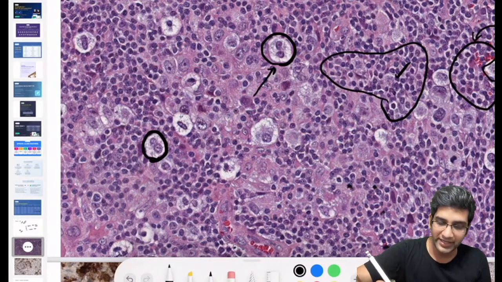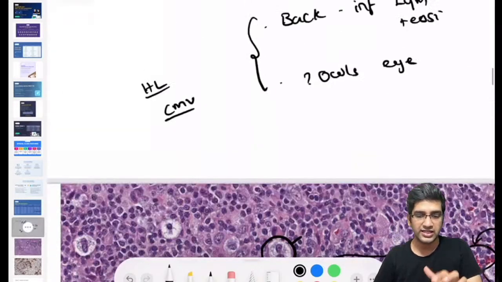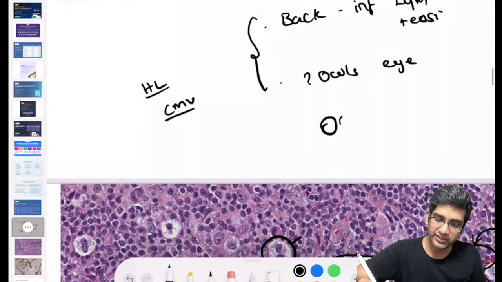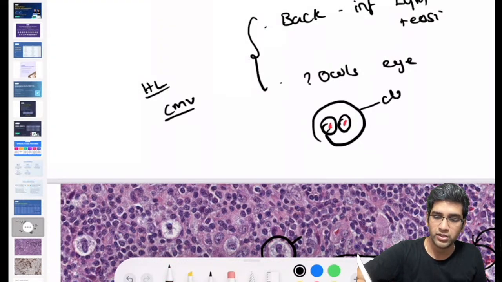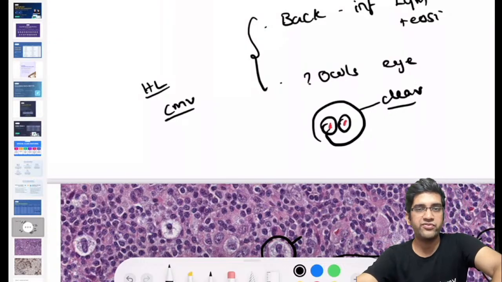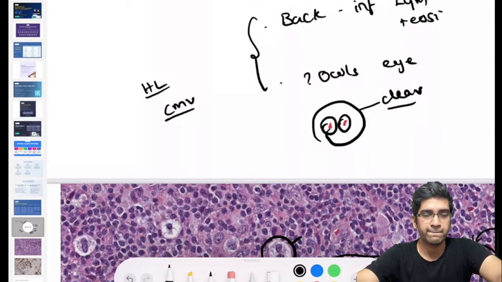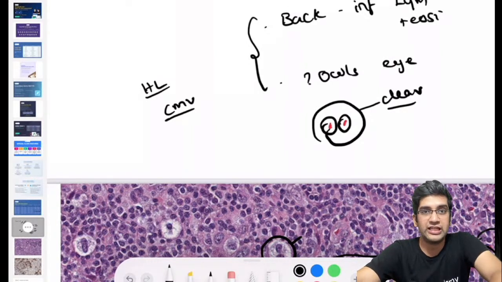So if I want to name this type of RS cell, which RS cell will you name? I'm having a perfect, if not perfect, I do have an outside nuclei here. I'm having a good amount of clear cytoplasm. So which variant of RS cell will fit into this? Nucleoli is eosinophilic, for sure, Dr. Manish. Which variant of RS cell will have this clear cytoplasm? That's a very particular variant that actually gives me the sub-diagnosis also.